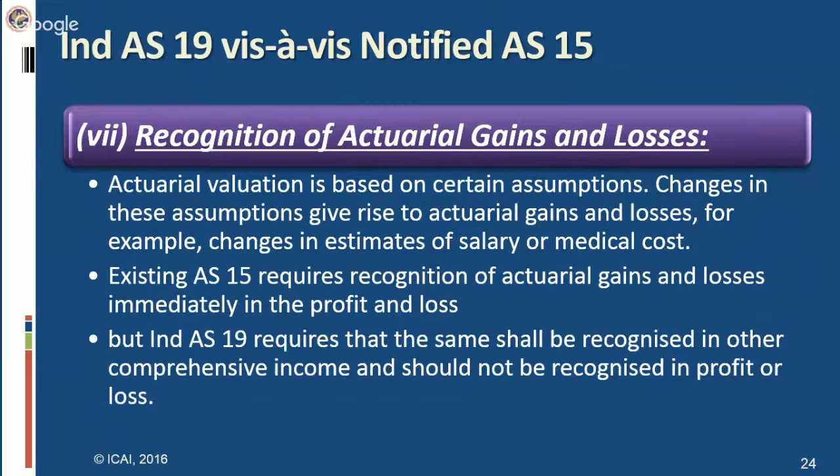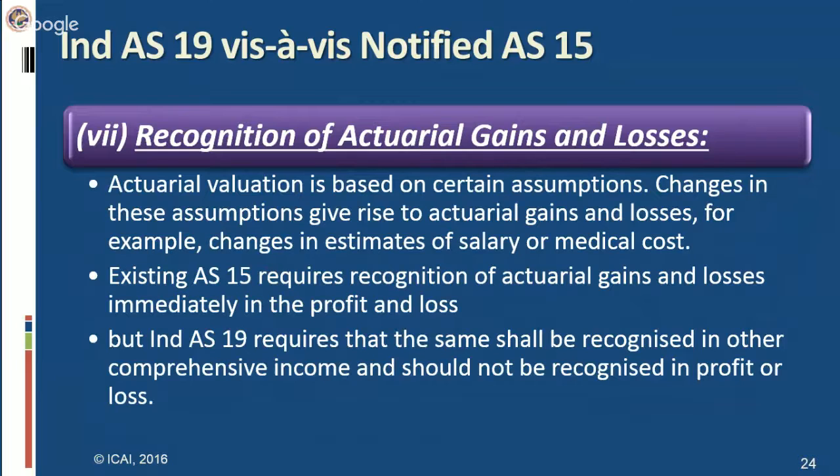Now, what will be the treatment of those actuarial gains and losses? As per existing AS 15, they are to be recognized in profit and loss immediately in the particular year in which the difference arises. It means current year's actuarial valuation minus previous year's actuarial valuation. If it results in profit, it has to be recognized in P&L. If it results in loss, it has to be charged to the P&L of the current year.